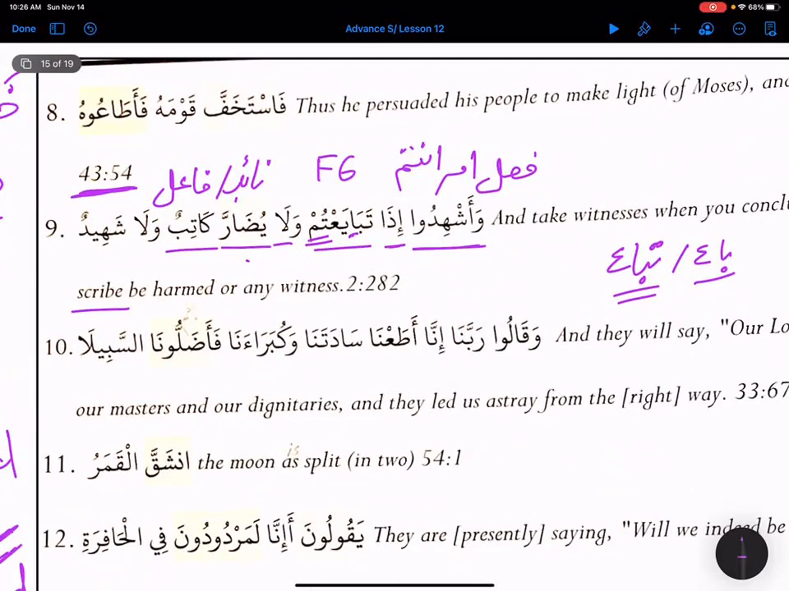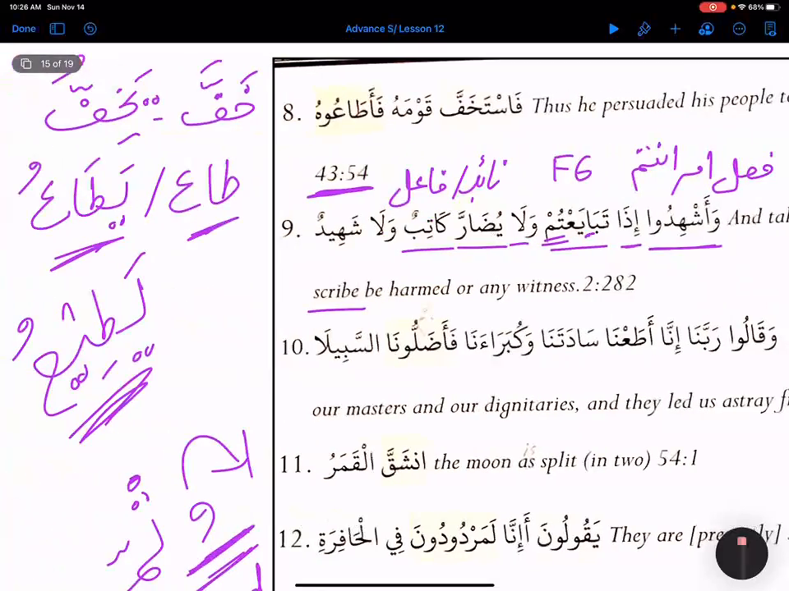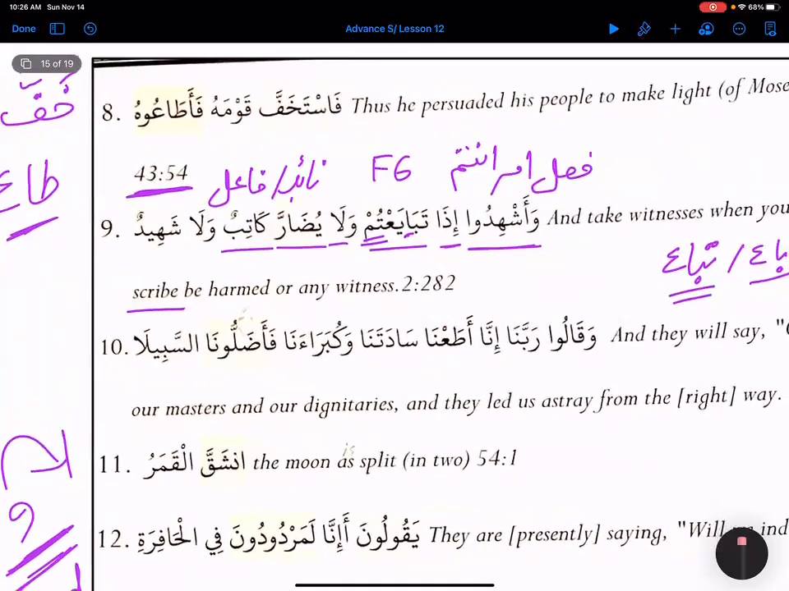So for both active and passive, it is the same. So we have to use our common sense about whether it is active or passive, and we can apply both. I'm coming to it. Let's see that.